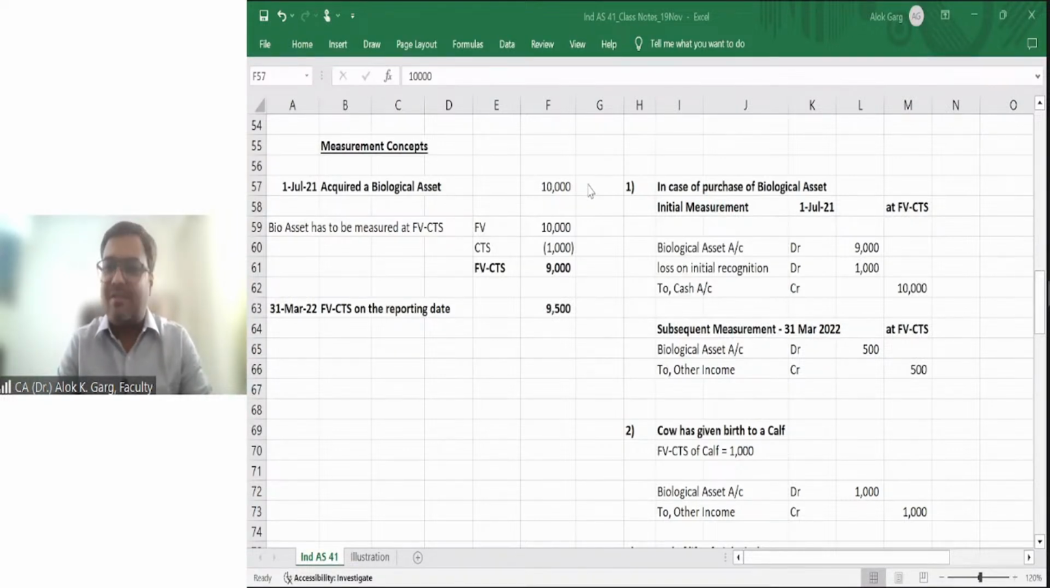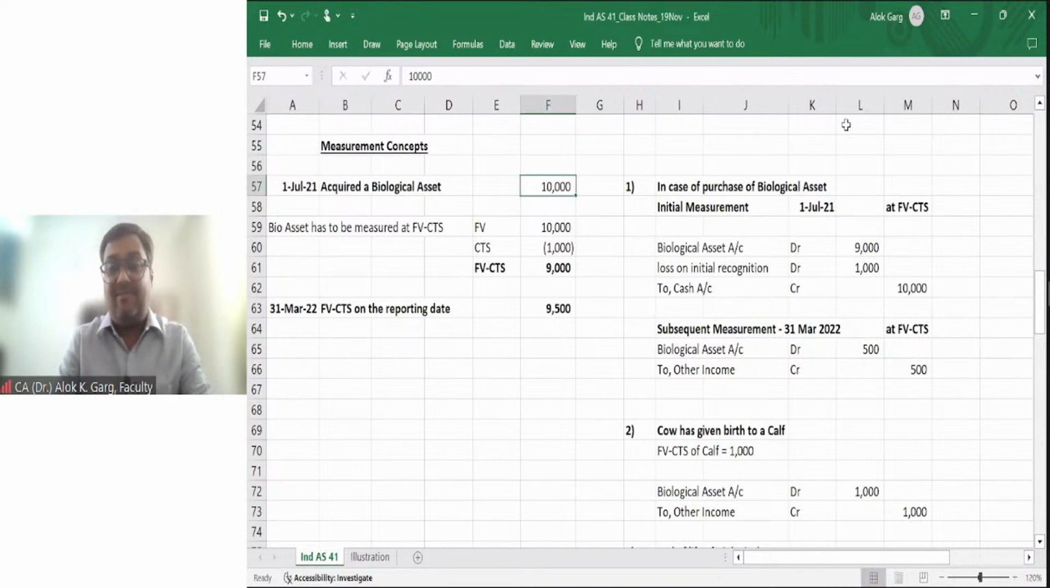Yes, it is at fair value less cost to sell. You all are right. The initial measurement of biological asset is at fair value less cost to sell. If the company has purchased this cow at 10,000 rupees, what is the fair value? I'm asking the fair value. The fair value, the market value, will be 10,000 rupees only.